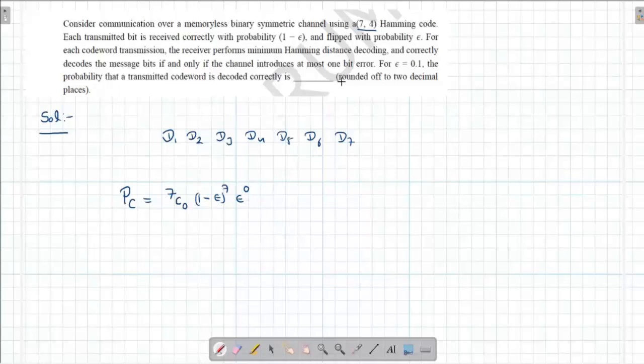No error, because an error means the bit is flipped. Next, 1 bit error: 7C1, 1 minus epsilon to the power 6, epsilon to the power 1. Simple. Generally, we have a binomial distribution where we have nCr, p to the power r, q to the power n minus r. Right?